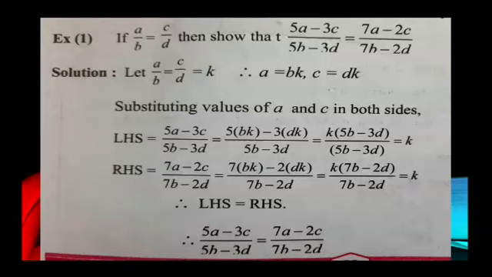So K into 7B minus 2D upon 7B minus 2D. 7B minus 2D will get cancelled by 7B minus 2D. So what remains is K. Now LHS is equal to RHS, that is K. So therefore 5A minus 3C upon 5B minus 3D is equal to 7A minus 2C upon 7B minus 2D.